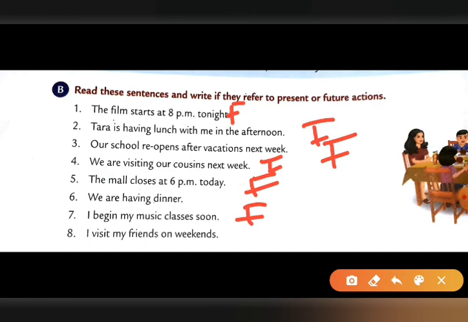We are having dinner. મતલબ અમે લોકો ખાઈ રહ્યા છે. That means we are doing the activity in the present. So the 6th number is present. Last one, 8 number. I visit my friends on weekends. So ડેલી રૂટીન એક્ટિવિટીની વાત છે, એક્શન બતાવે છે, હેબિટ બતાવે છે કે દર વીકેન્ડમાં અમે જઈએ છીએ. That means it's a simple present tense. So the answer is present tense. Okay. So this is the activity of simple present tense. Read these sentences and write if they are referred to present or future tense.